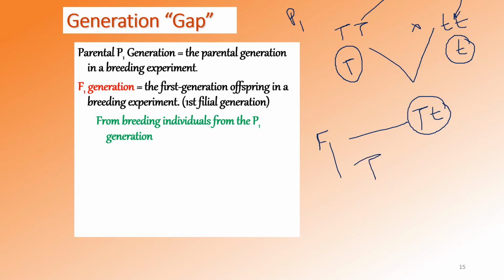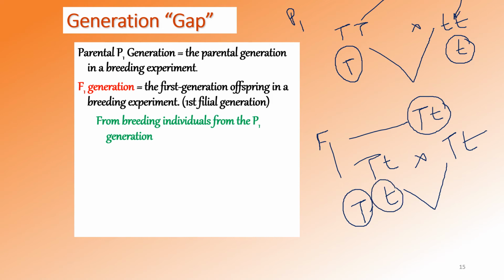Then we cross the F1 plant, that is this heterozygous plant, with another heterozygous plant, and we will get different types of offspring, because both are different, so here two gametes are produced, and here also two gametes are produced. When we cross each of it, you can cross this with this T and this with this also.